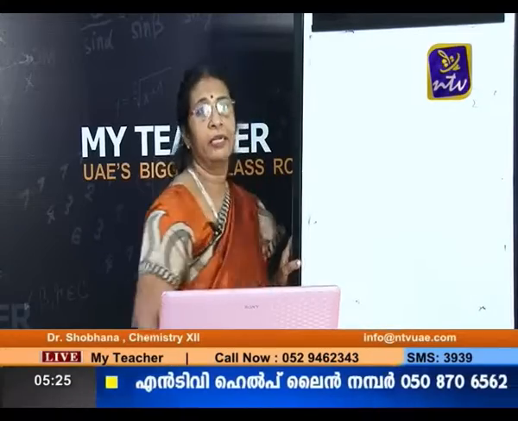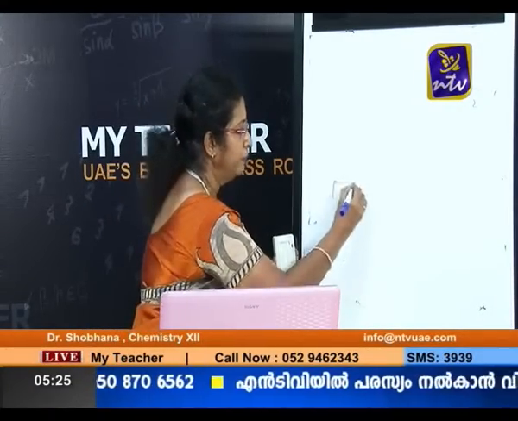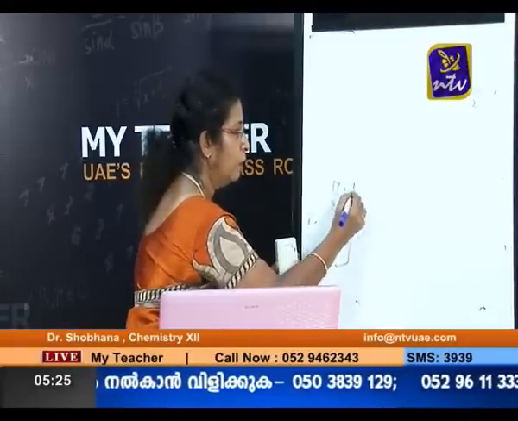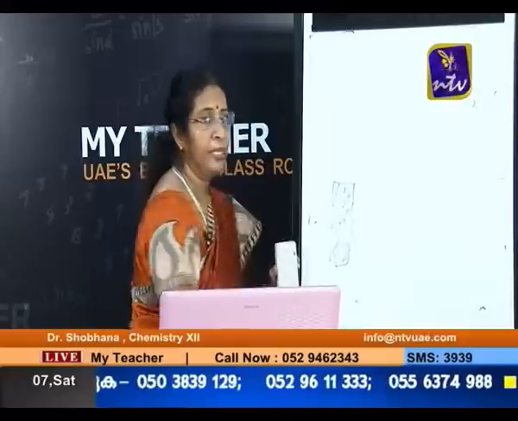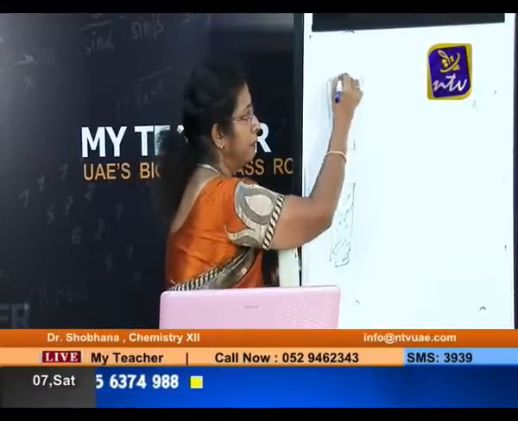Now when you come to the semiconductors, what is the explanation? In semiconductors, the valence band will be completely filled, sometimes almost filled. Let us take it as completely filled, and the conduction band is a little away from the valence band.